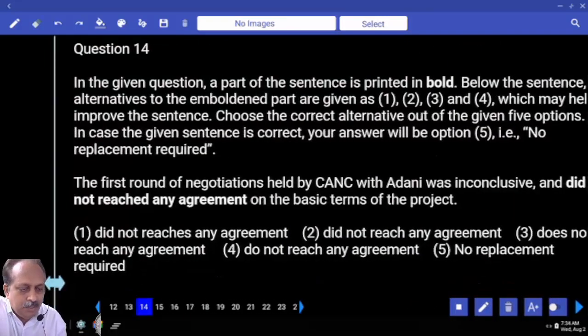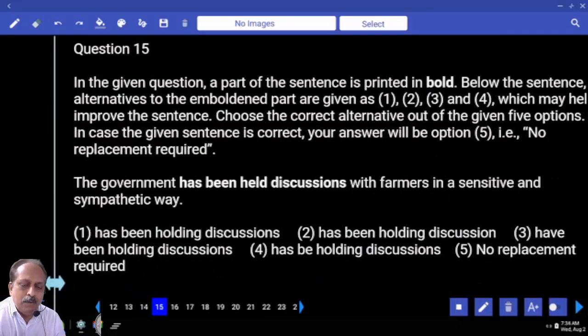14 is over. The government has been held discussions, or has held discussions. Active voice or passive voice, based on the context. Government holds discussions with farmers. That is active voice, and you cannot use passive voice here. First you mark it wrong. The government has been holding discussions. There is a possibility: present perfect continuous. Has been holding discussion. Have been holding.